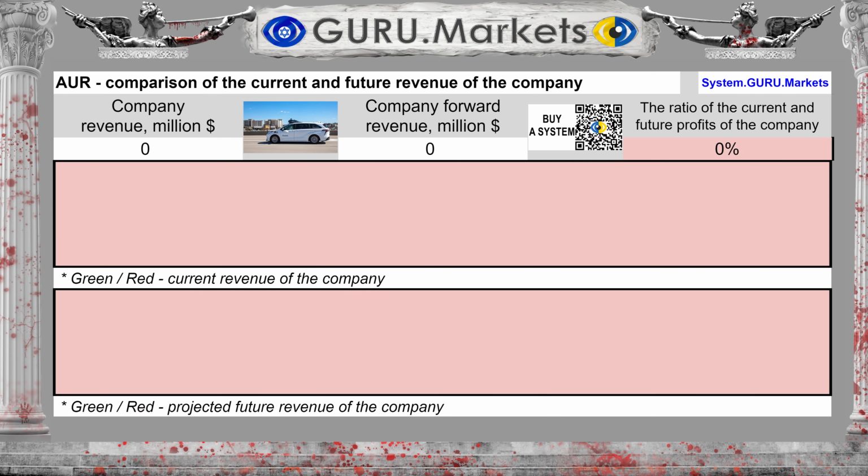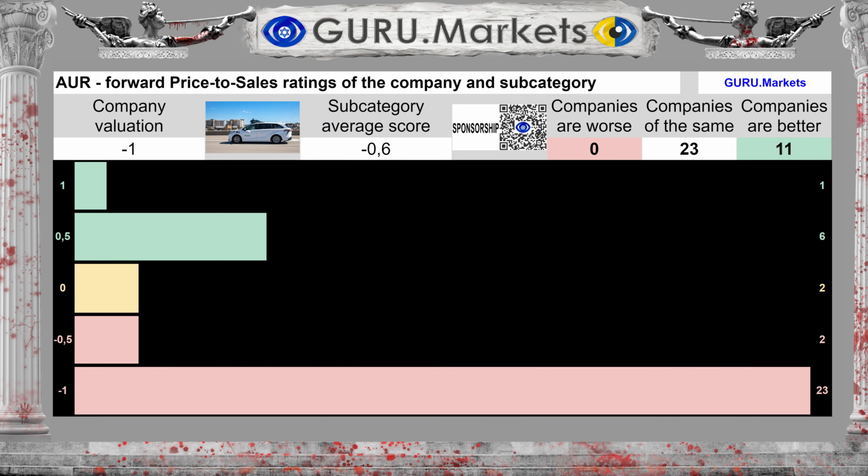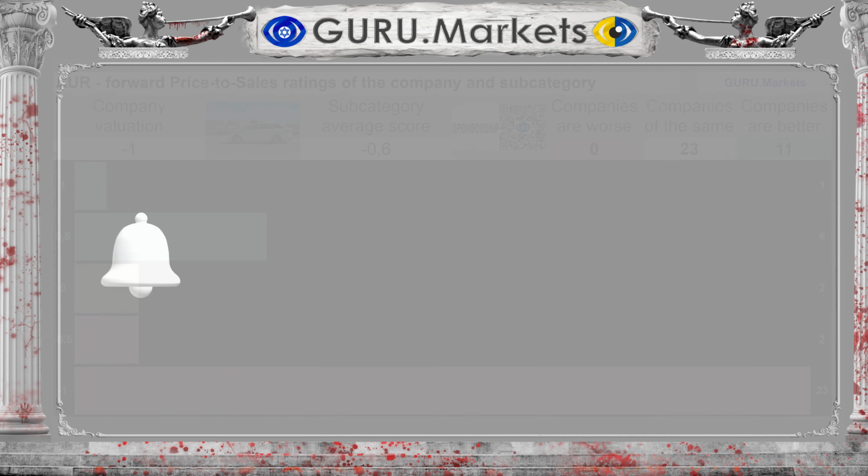Revenue for the last 12 months was $0 million. Forecasted revenue for the coming 12 months is unknown, which is negative for the company's prospects. Assessment of projected future revenue indicators in comparison with the indicators of subcategory companies: Bad, -1 point.